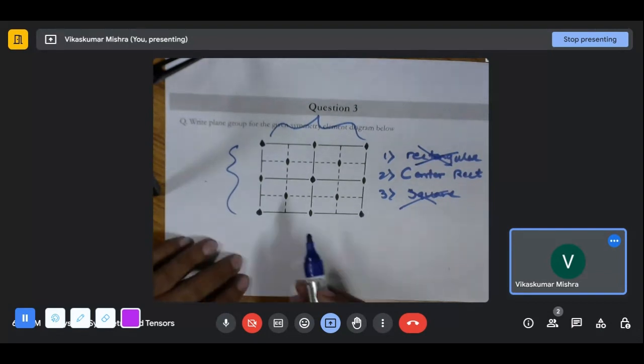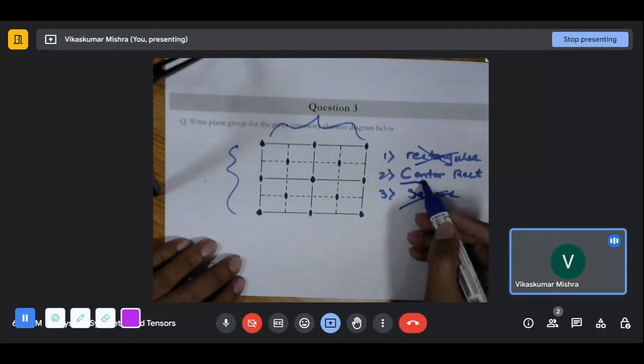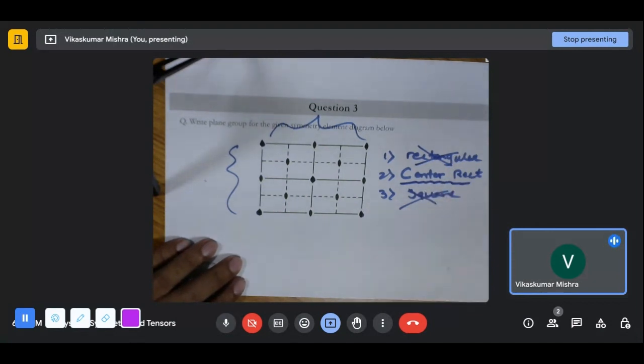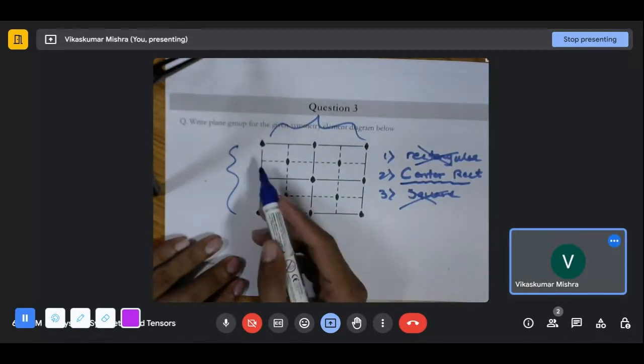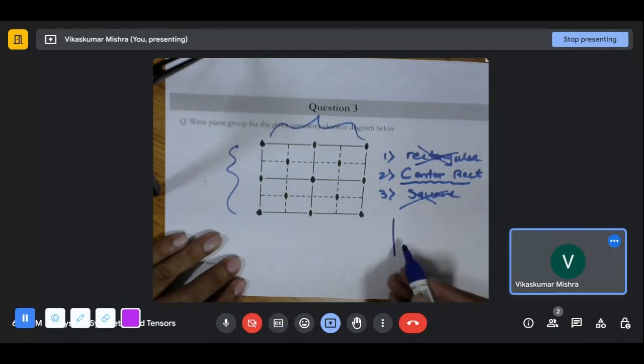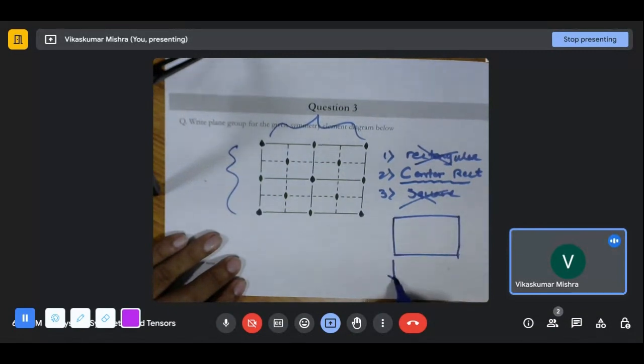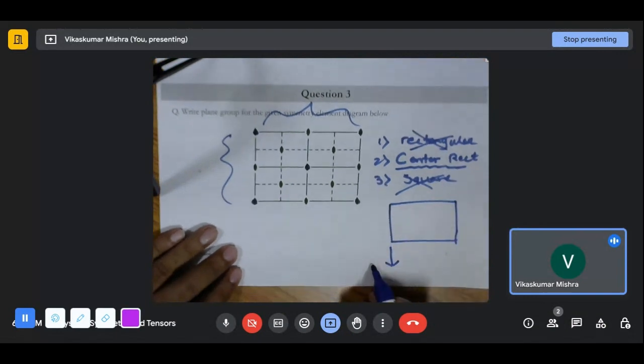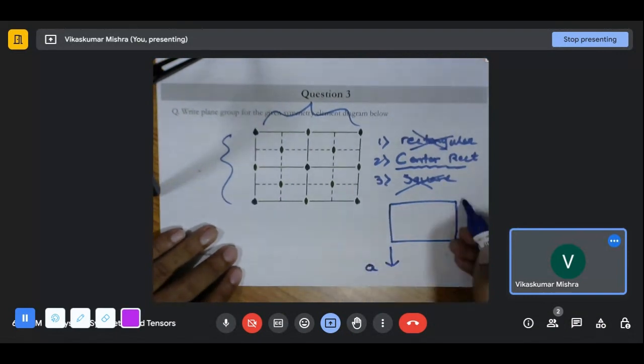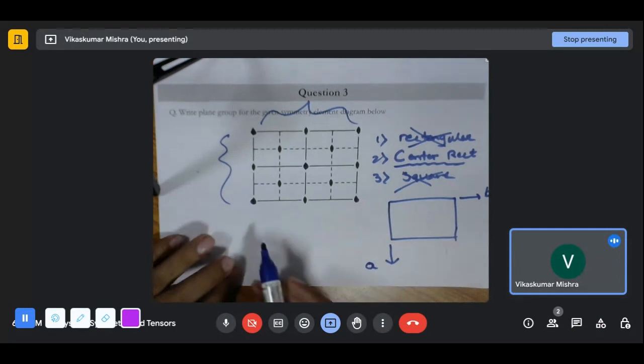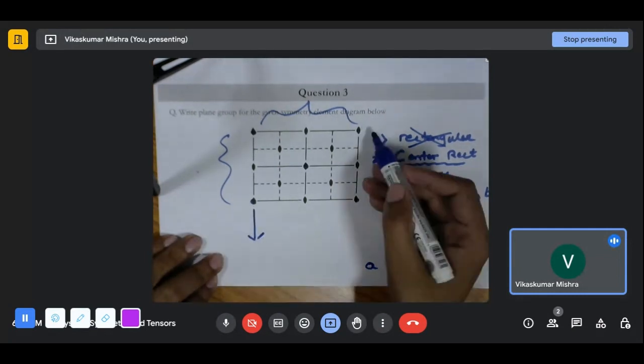Okay, so let's see whether we are right in choosing the center rectangular or not. For the case of rectangle, what we know is the viewing directions for the rectangular are A and B. So one viewing direction is this, and another viewing direction is this.